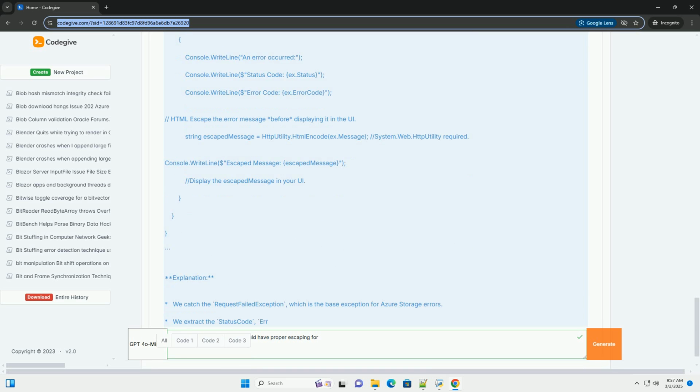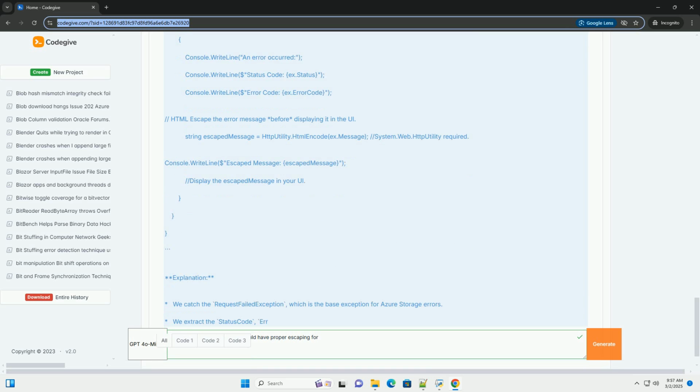3. Why escaping is essential. Escaping is the process of converting characters that have special meaning in a particular context, like HTML, XML, or JavaScript, into their corresponding entity representations. This prevents the browser from interpreting the characters as code and instead treats them as plain text.